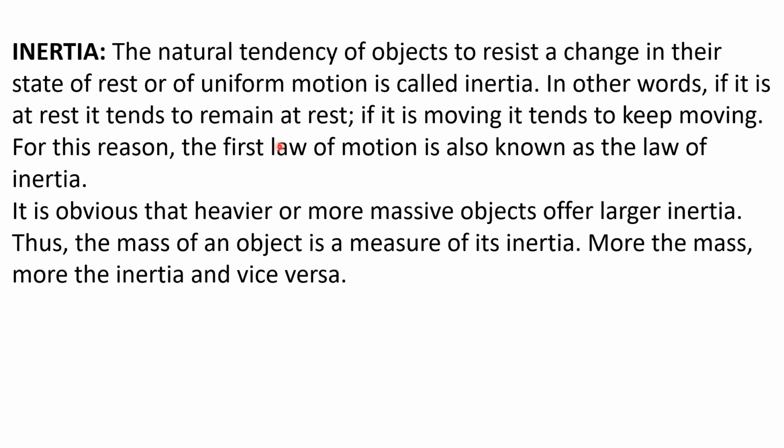Look, children, this statement is quite similar to the first law of motion. In other words, if the object is at rest, it tends to remain at rest; if it is moving, it tends to keep moving. This property is known as inertia. For this reason, the first law of motion is also known as the law of inertia. So if a question comes as to why the first law of motion is also known as the law of inertia, it is because of the definition of inertia. The definition of inertia is the same as what Newton's first law states. That is why the first law of motion is also known as the law of inertia.